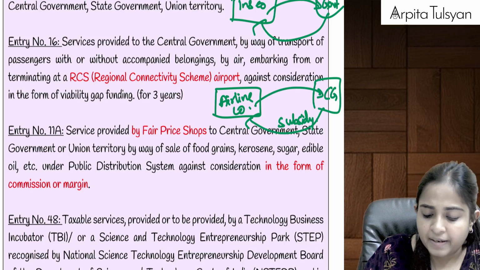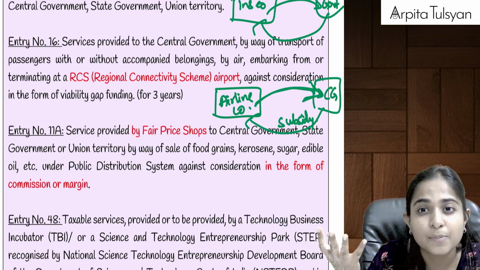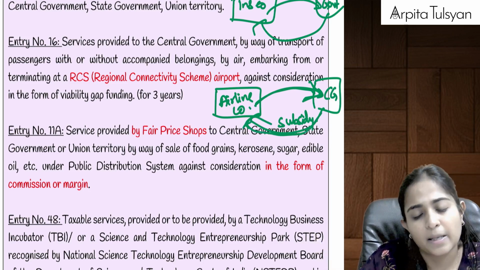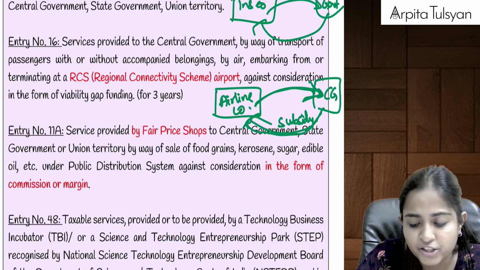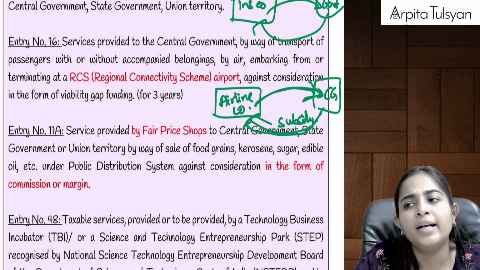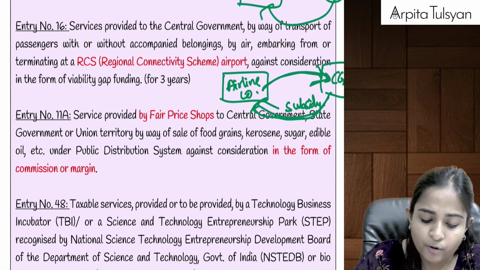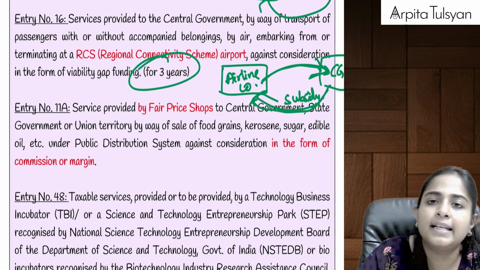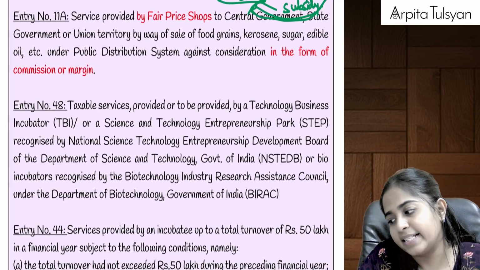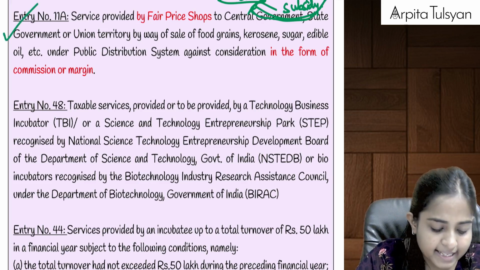So can we say the airline company is providing service to the central government of starting the airline from that small airport, for which the government is going to pay a subsidy to the airline company. On this subsidy, GST is going to be totally exempted. The airline company gets some money from the government and some from the passengers. Whatever portion it gets from the government, generally for the first 3 years when the operation starts, will be totally exempted from GST. Right? Then going to the next one, that is entry number 11A.